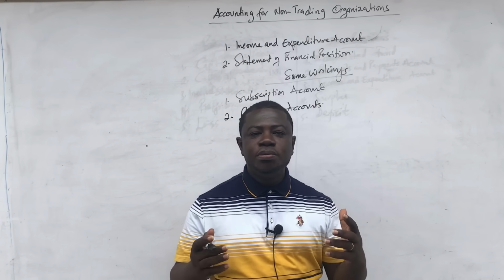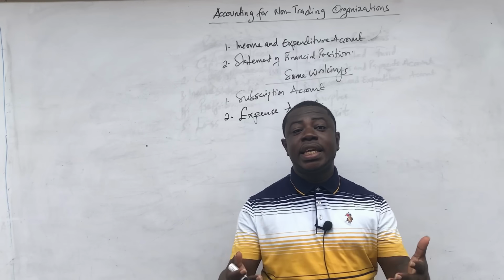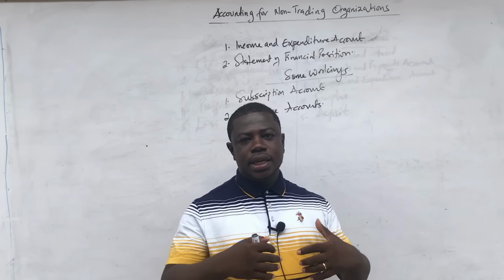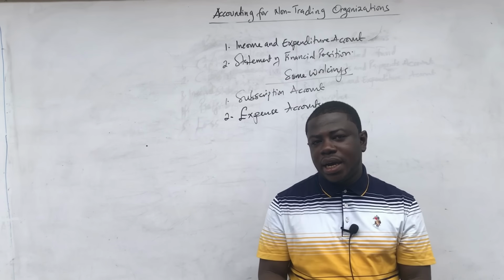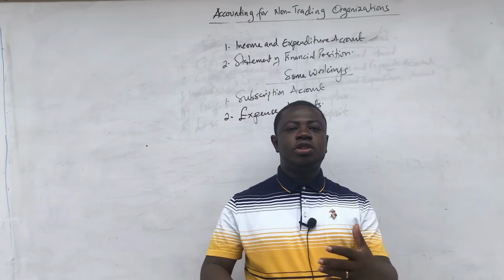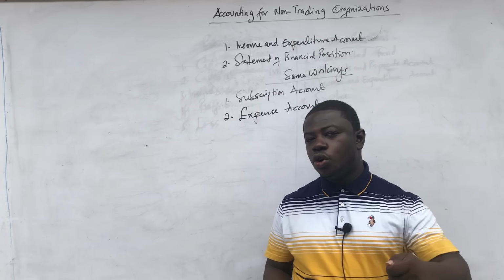These two are mostly the basic ones that we need to do. However, you could meet a question where you may have to prepare the receipt and payment account again, in a sense that the receipt and payment account that will be given to you, or the cash account or the bank account that will be given to you, may not be complete in the question. And so you may not be able to ascertain your closing cash balance.